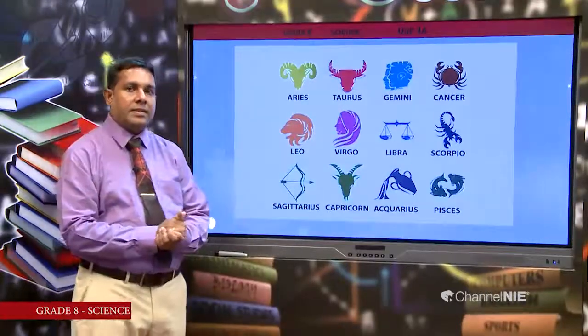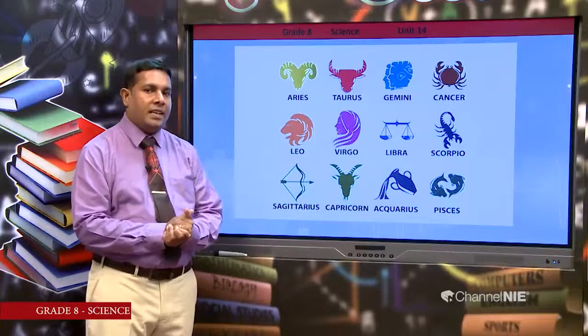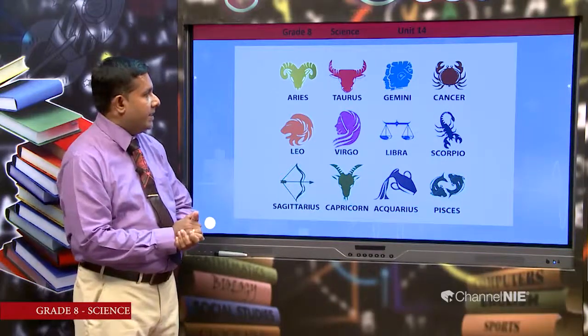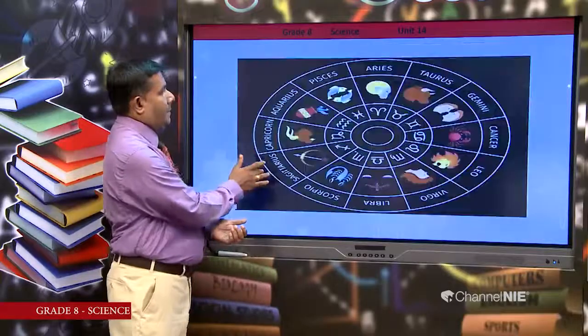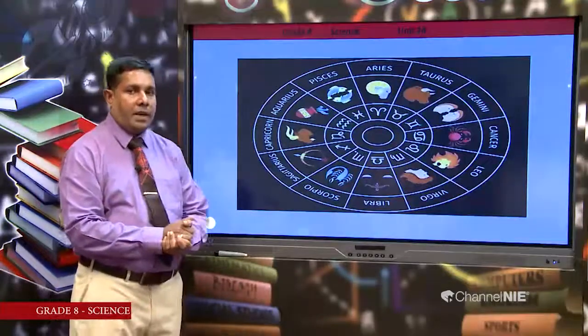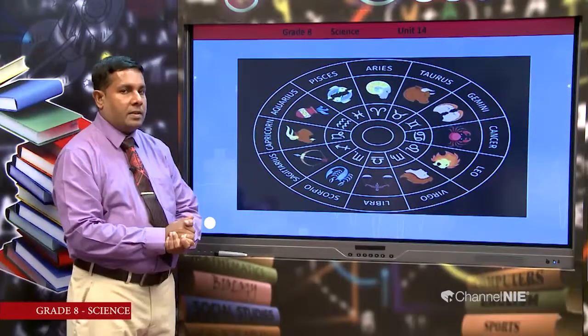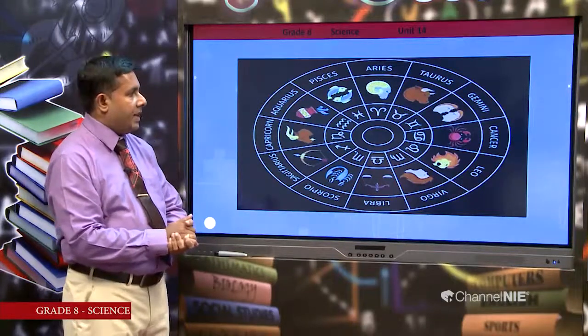Then here, dear students, now you can see pictures of those zodiac signs: Aries, Taurus, Gemini, Cancer, Leo, Virgo, Libra, Scorpio, Sagittarius, Capricorn, Aquarius and Pisces. Those are the 12 zodiac signs that we can see in the night sky. Here, this is the way you can observe those 12 zodiac signs in the night sky.